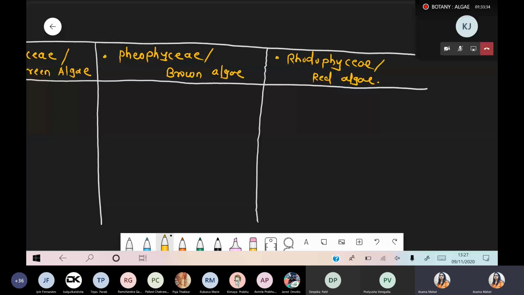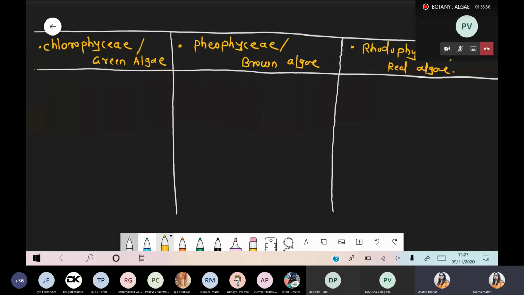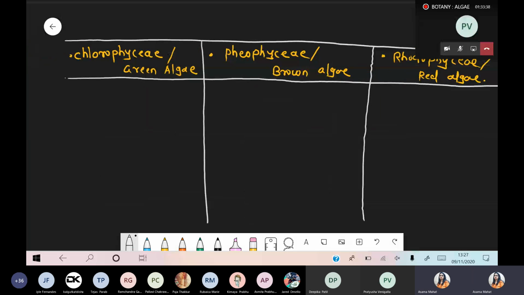Okay, sure. So first of all, we start from the first point, that is habitat. I'm writing the first feature, habitat. Under habitat, first we are talking about green algae.